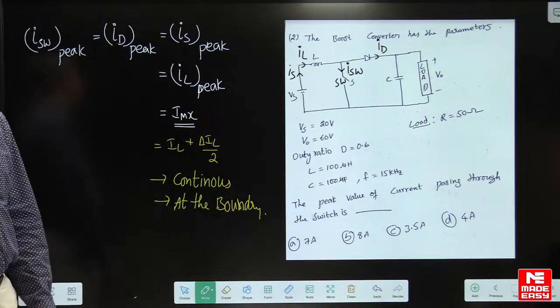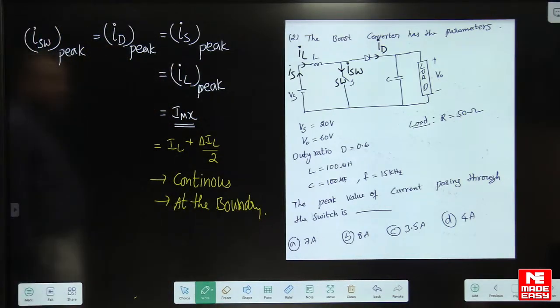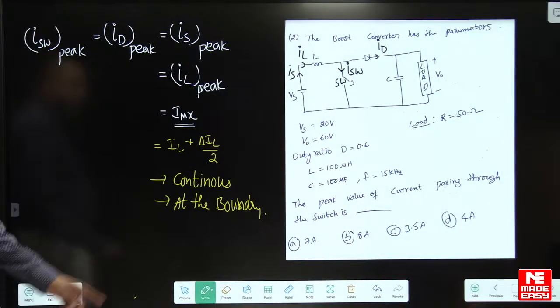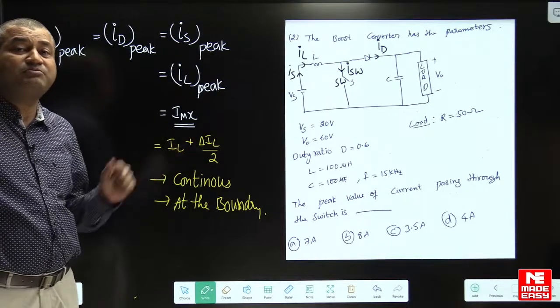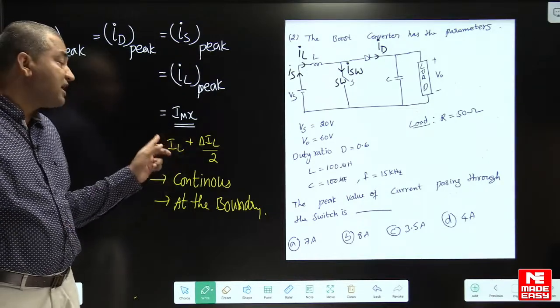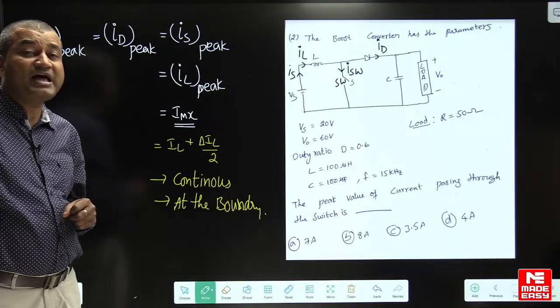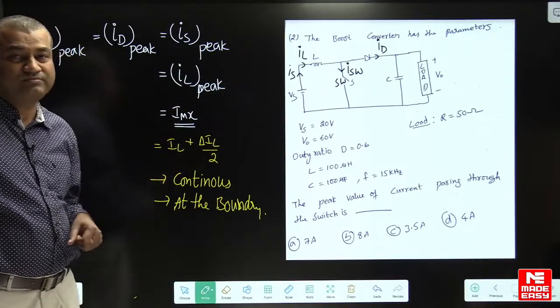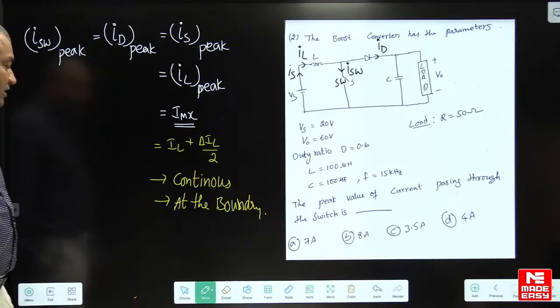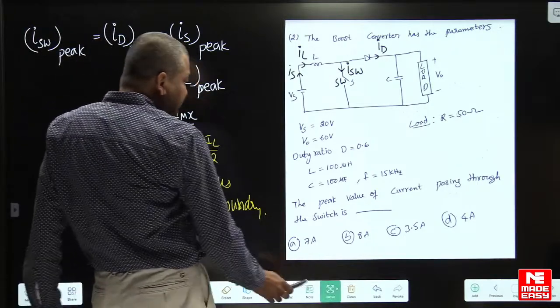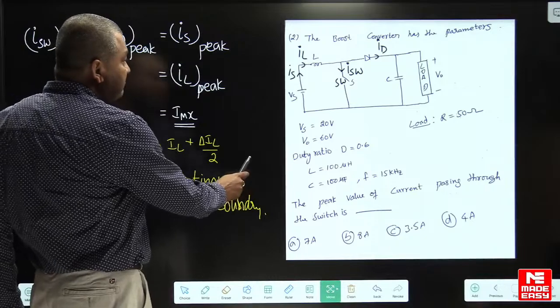IL average depends on the converter. Do you remember, IL average is equal to I naught in buck. In boost converter, IL average is equal to the supply current. In buck-boost, IL average is the sum of both. I have already given this.